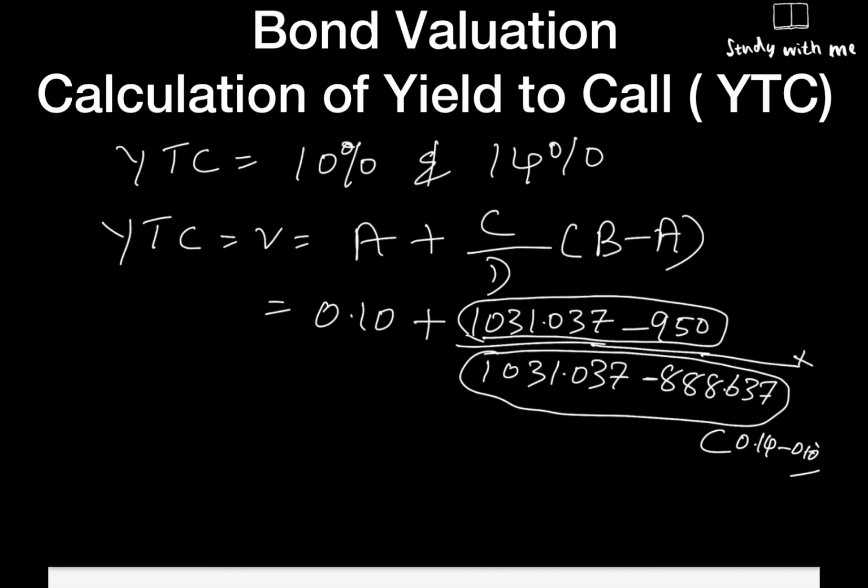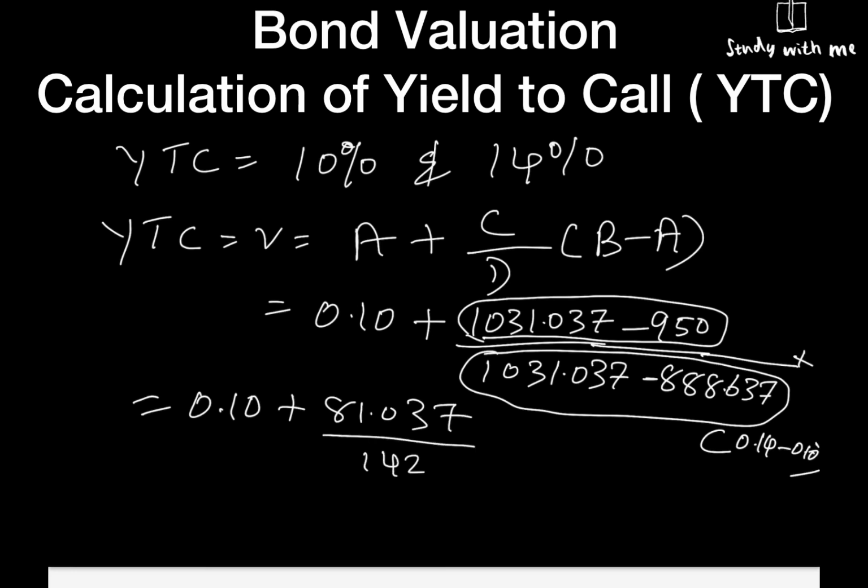This will be more clear if you refer to my previous videos. So when we solve it, 0.10 plus 81.037 divided by 142.4 multiplied by 0.04.